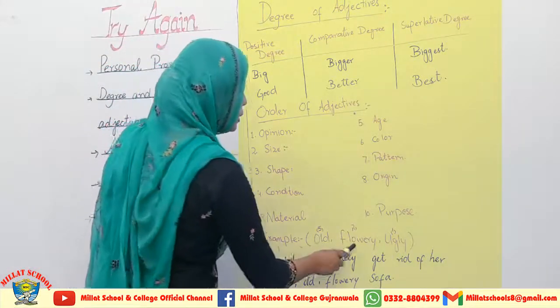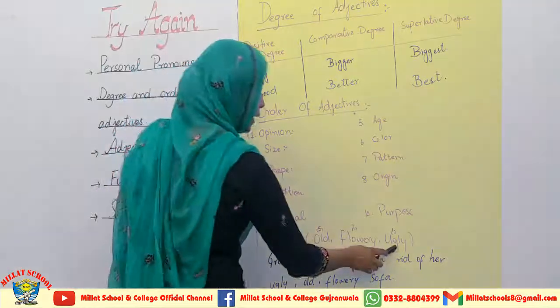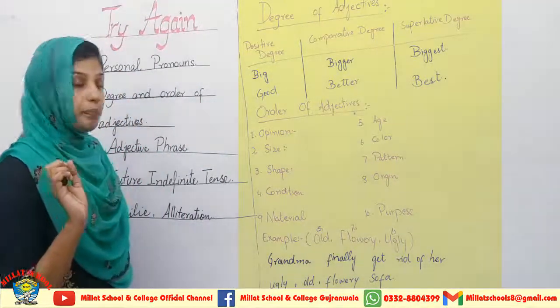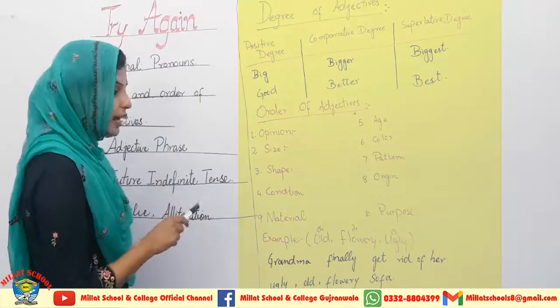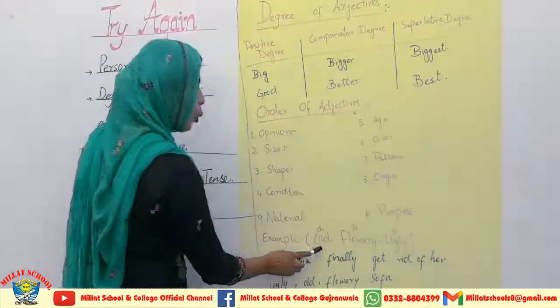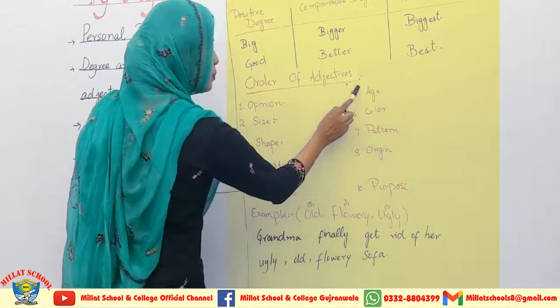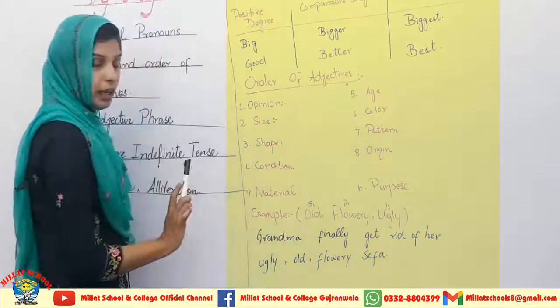Here are 3 adjectives in front of you: old, flowery and ugly. First I will identify which adjective will come in which category. Old is the age. The word old is depicting the age. This number is 5, so we will put the number 5 over here.